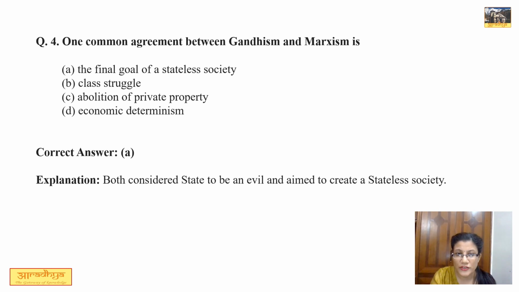As far as the third option, that is abolition of private property is concerned, Marx stood for abolition of private property. But as far as Gandhi is concerned, Gandhi very well knew that to carry forward international movement, he needed support of the local bourgeoisies as well. Though he did talk about trusteeship of property, but he never exclusively talked about abolition of private property. So correct answer is A.